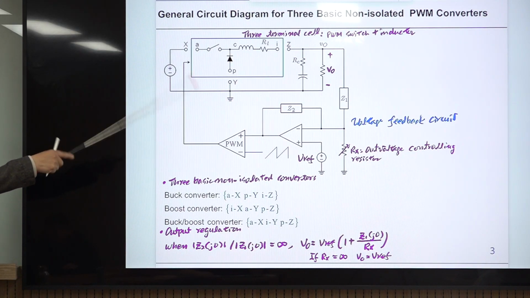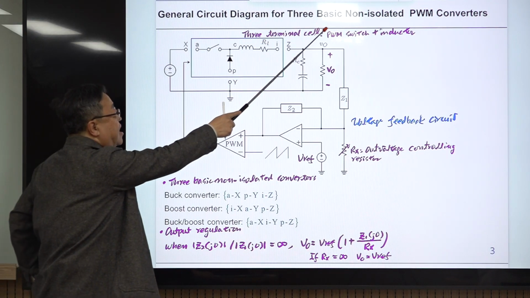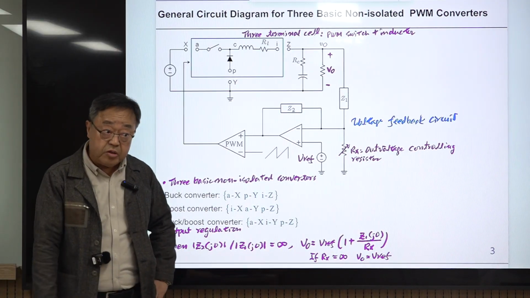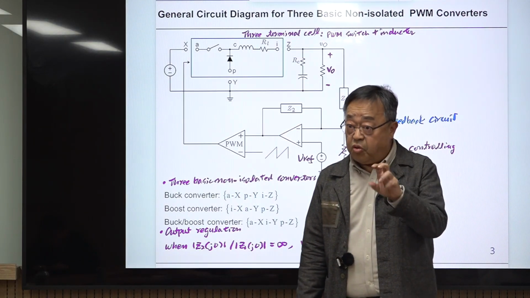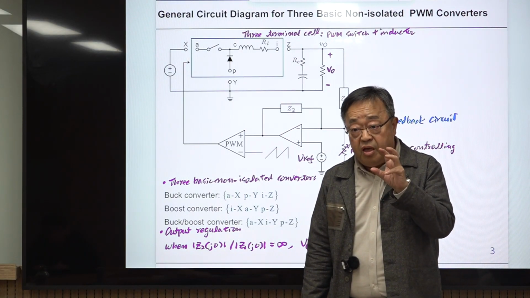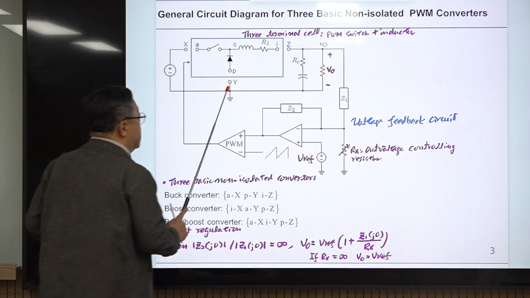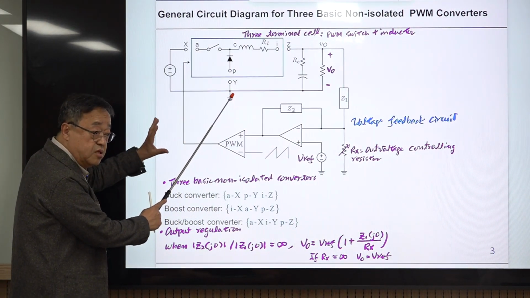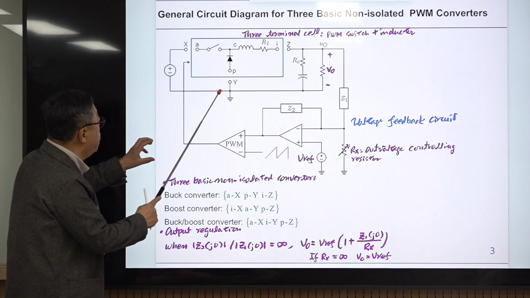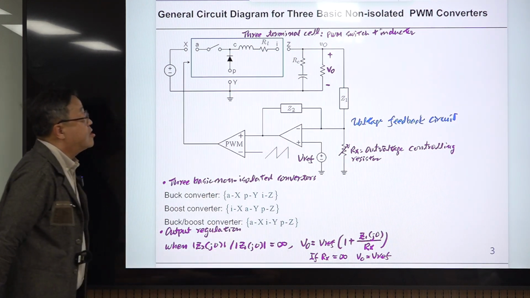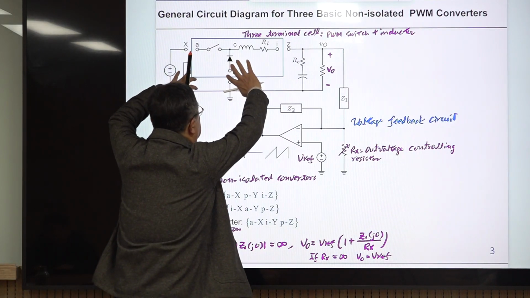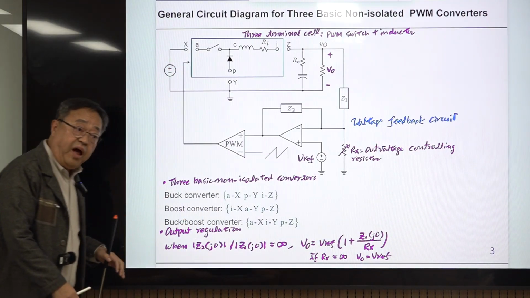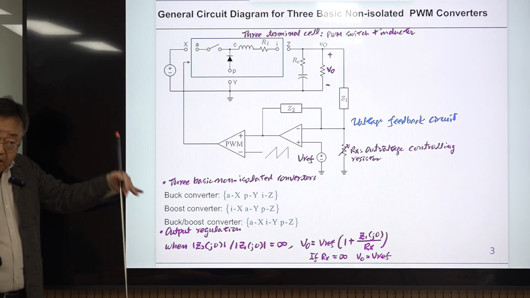So this is a general circuit diagram or system diagram for three basic non-isolated PWM converters. You know the difference between a non-isolated converter and an isolated converter. In a non-isolated converter, the ground point appears only once. There is a single ground point shared by input and output. That is called a non-isolated PWM converter. So there is no isolation between the input and output voltage. Isolated converters we will discuss later.